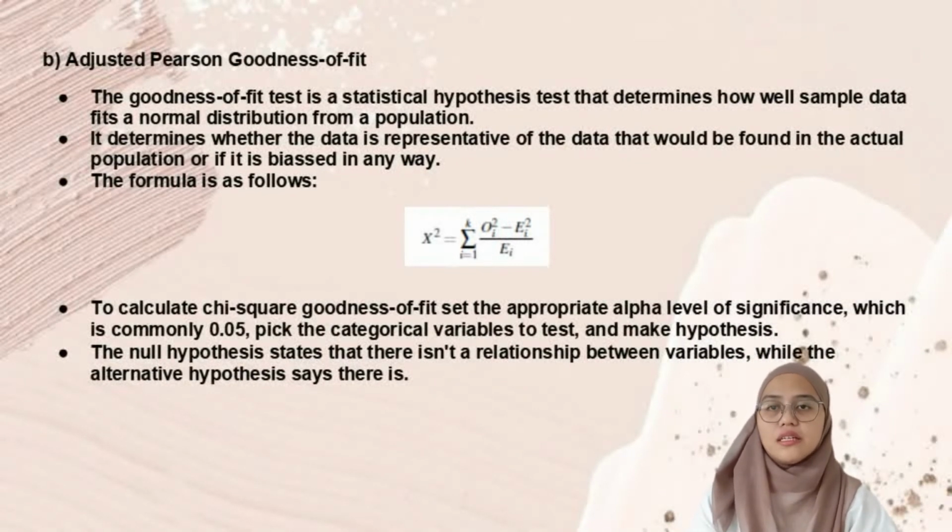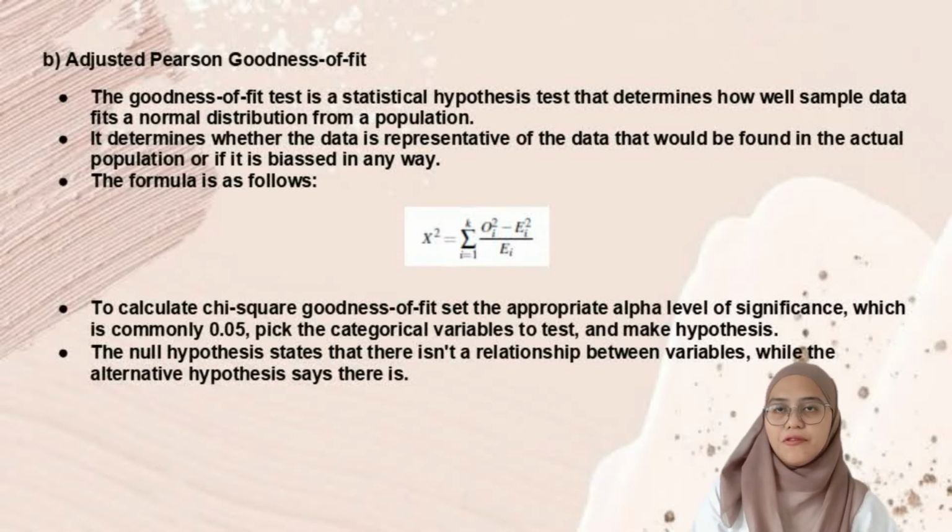The goodness of fit is a statistical hypothesis test that determines how well sample data fits a normal distribution from a population. It determines whether the data is representative of the data that would be found in the actual population or it is biased in any way. The formula is as above.